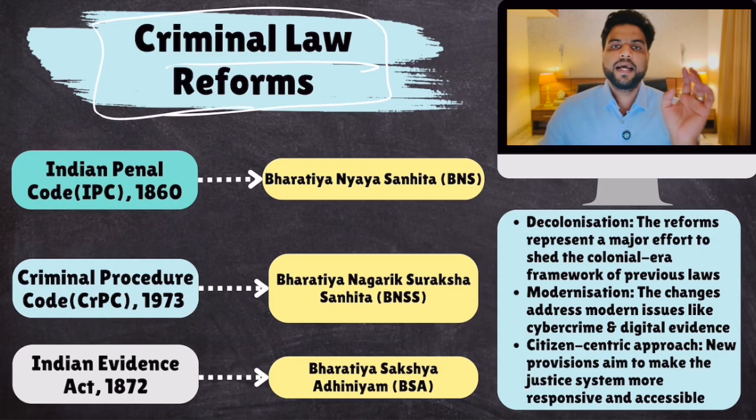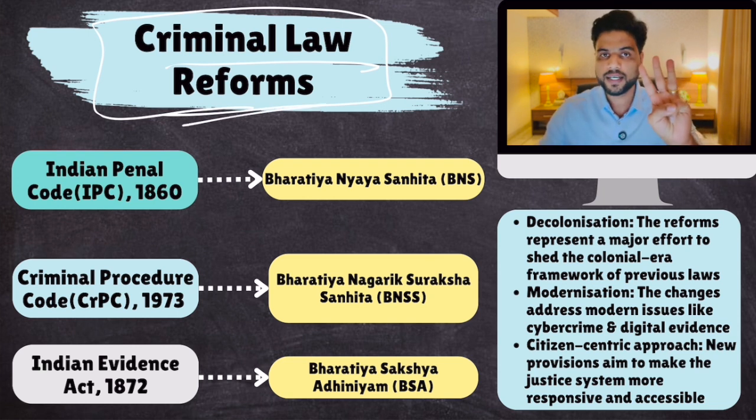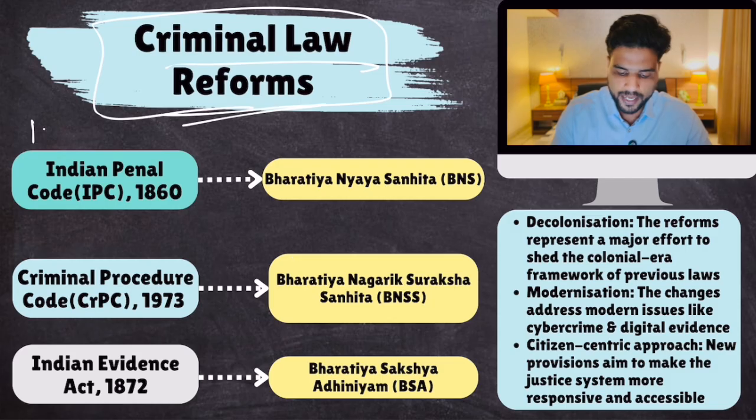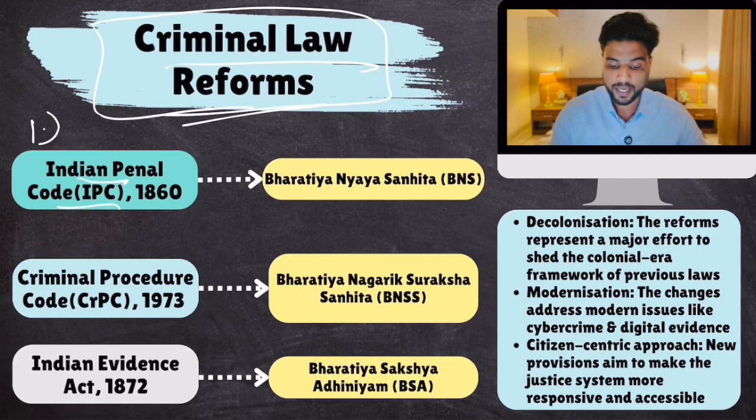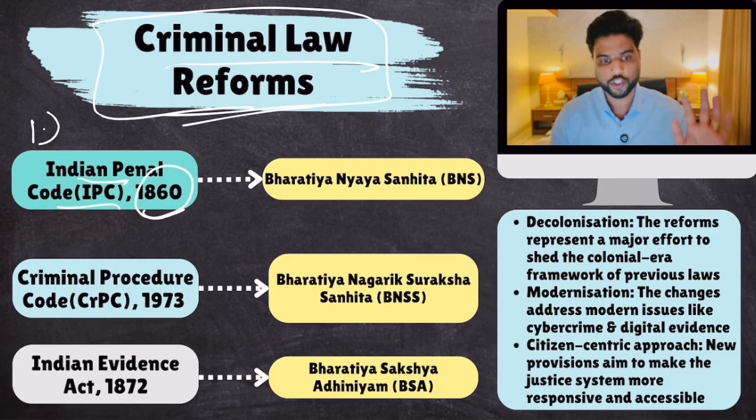Clear? Now, criminal laws in our country were of 3 types. You need to remember this. Then we'll talk about reforms. Criminal laws in our country were of 3 types. One was the Indian Penal Code, which listed down all the offences that a criminal can commit. It was created in 1860 during British times.